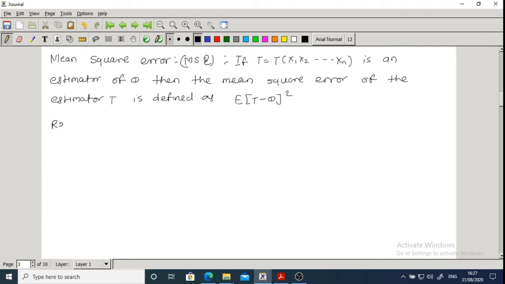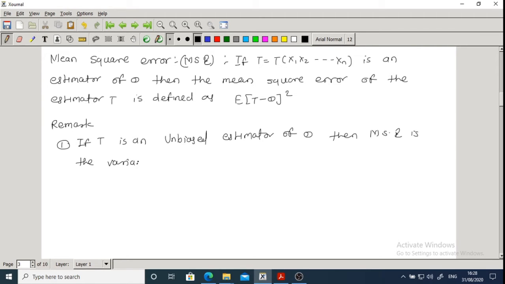There are some remarks. First is, if T is an unbiased estimator of theta, then the mean square error is the variance of T, because we know T is an unbiased estimator of theta means the expected value of T is theta.